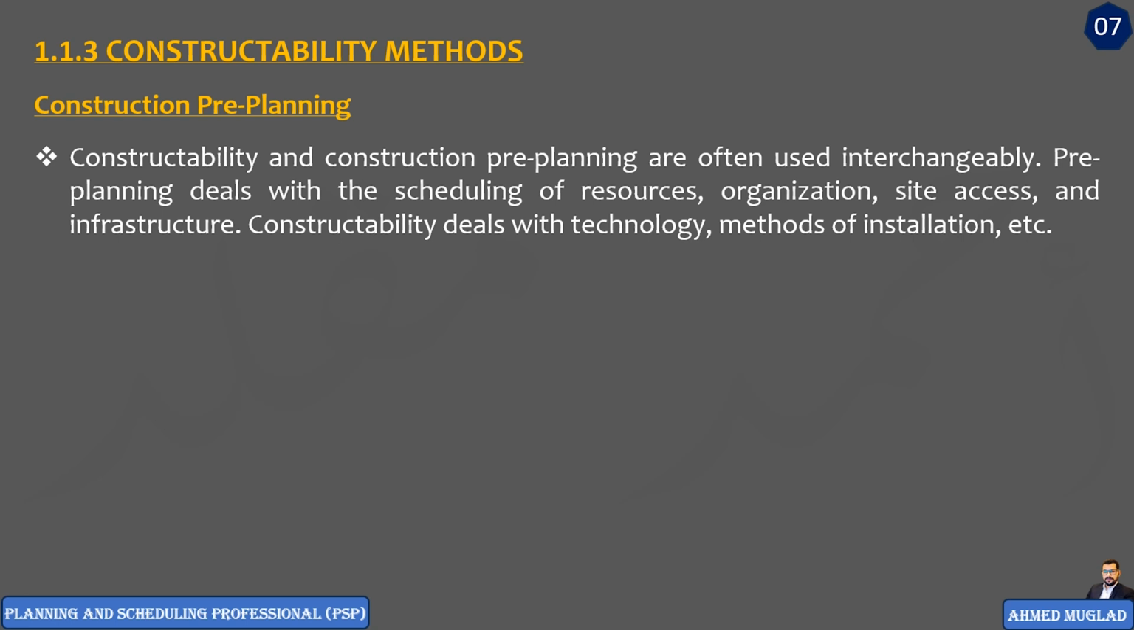This is the first use of constructability analysis. Then constructability analysis is conducted again to reach the result of the best engineering method to be followed when installing an item in the project. And this will be by using technology, if technology is available, if technology can help or can minimize cost or time.